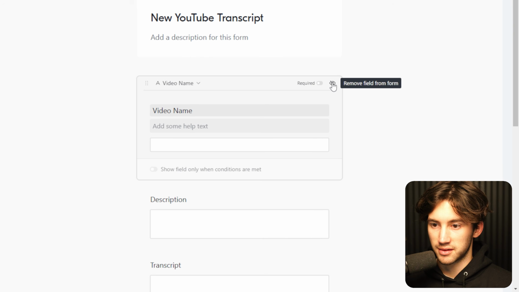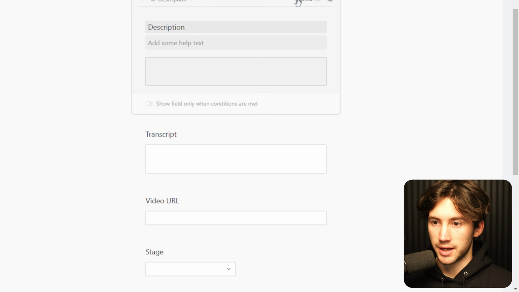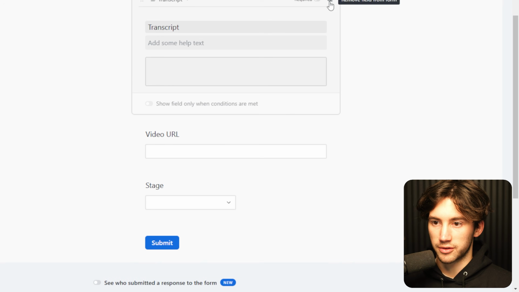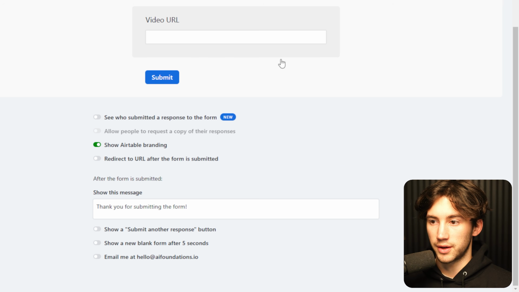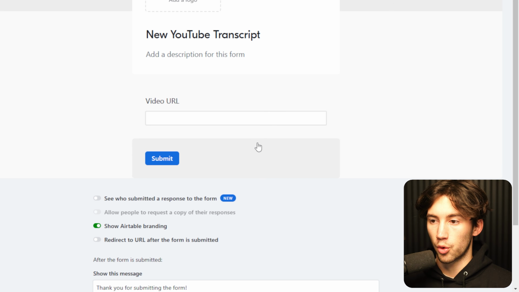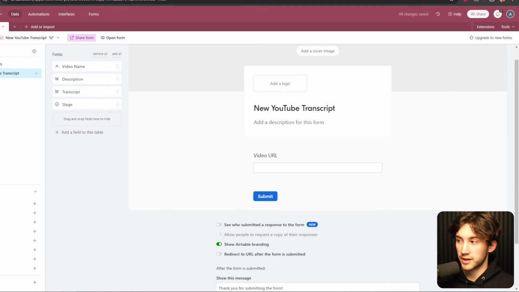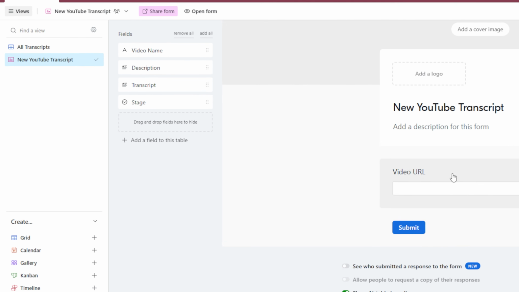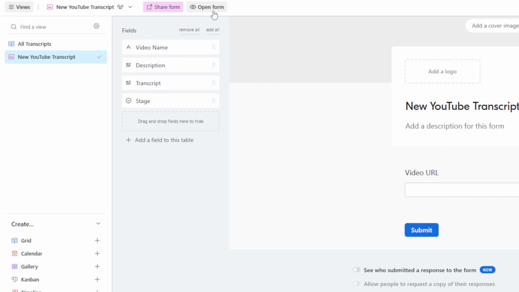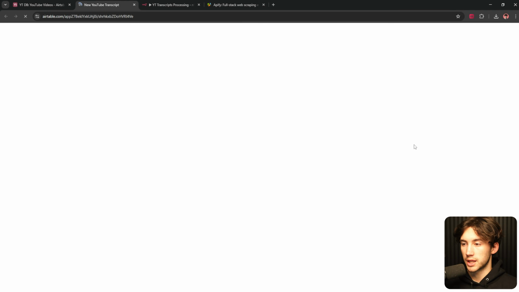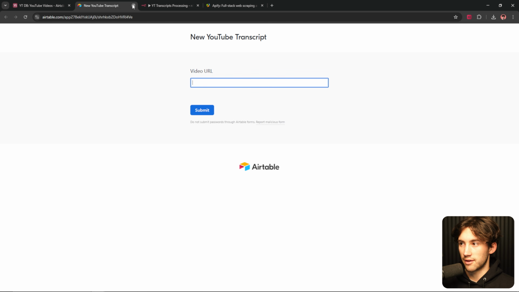So I can just click into these and hit this little eye icon on each one of the fields. Transcript we can remove, because this is the only thing we want to have to input into this form in order for it to work. So just like that, we have a form. And whenever you want to input a video URL into the form, you're always going to have to hit this open form button right here in order to submit that video URL.